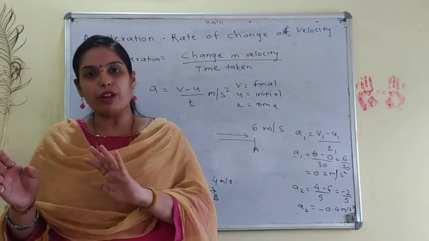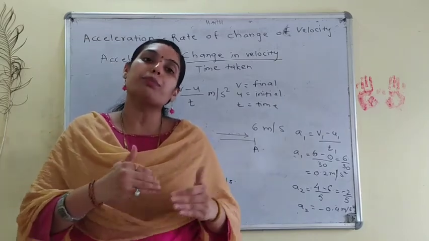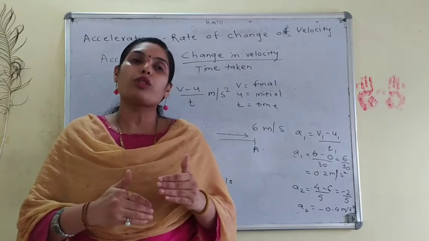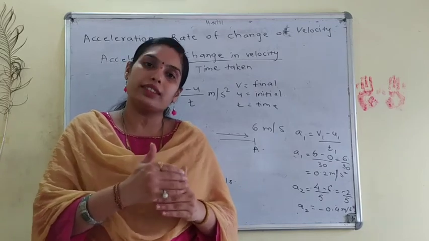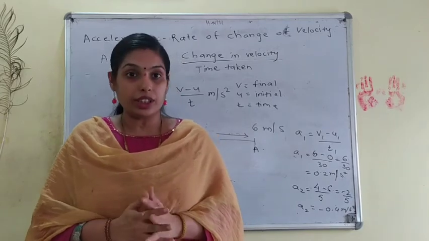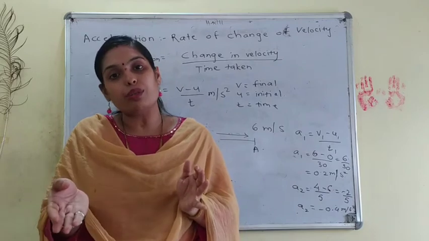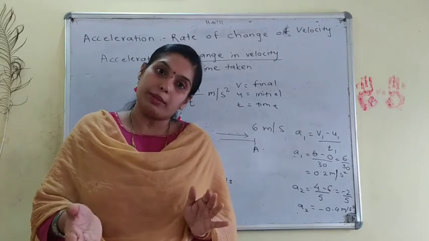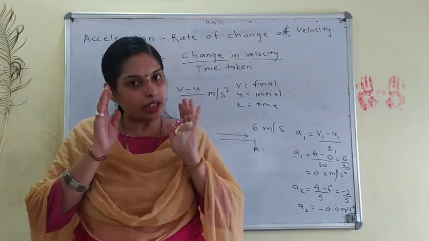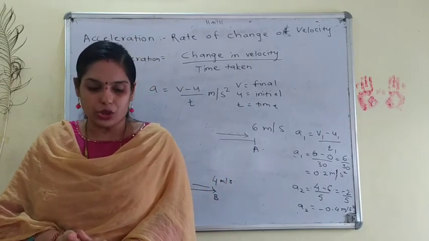Rate of change of velocity. Rate of change of velocity means at what rate the velocity is changing. Speed with direction is called velocity, and now velocity is changing. Again I am saying the same thing: the rate of change of velocity is acceleration.